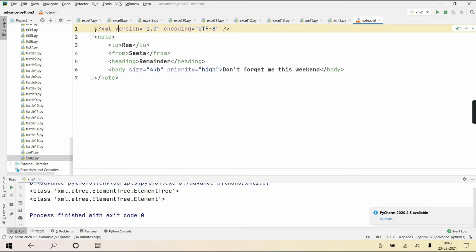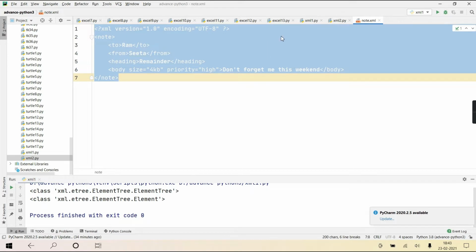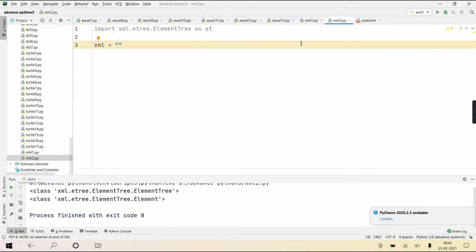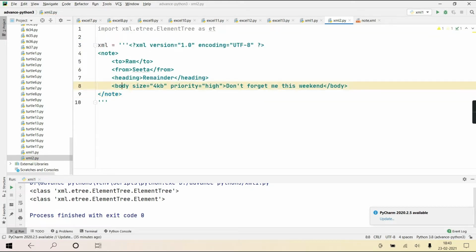Sorry, this whole thing I'm storing in a hard-coded string. I'm creating a multi-line string, and in that I'm storing it. I hope you're understanding. It means my XML document is in a memory string. It is not in a file. A hard-coded string is there in my program, and in that is the XML document. I hope you know this from basic Python. Three quotes indicate a multi-line string.